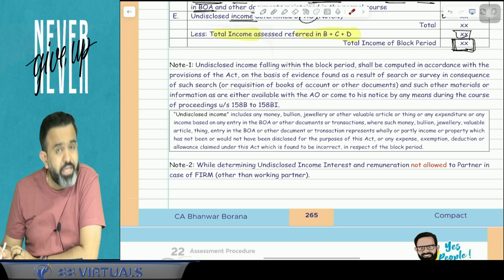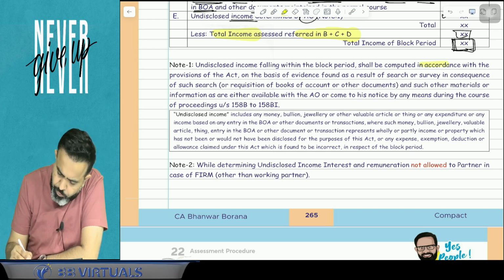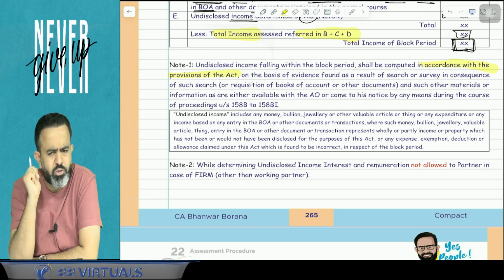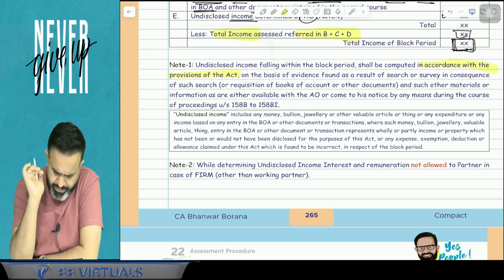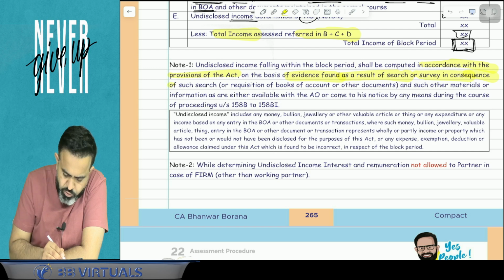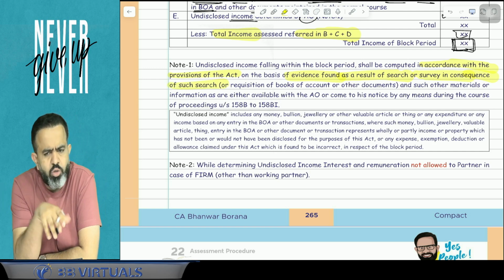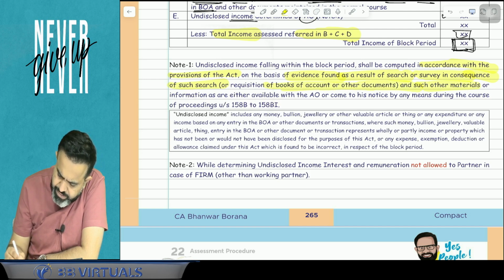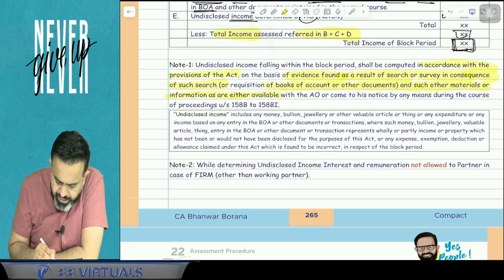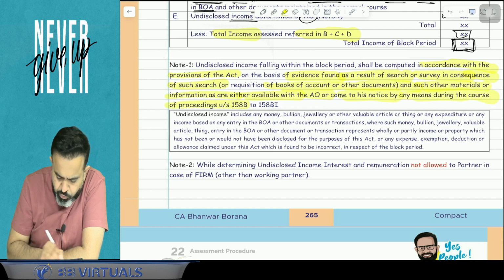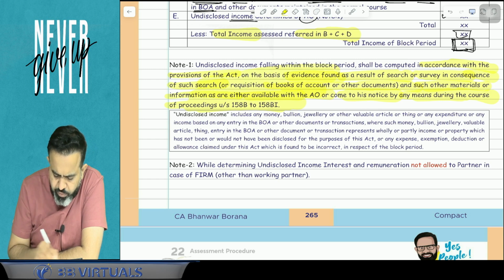Undisclosed income falling within the block period shall be computed in accordance with the provisions of the Act. So whatever undisclosed income of the block period the AO is calculating, he will calculate it in accordance with the provisions of the Act, on the basis of evidence found as a result of the search or survey in consequence of the search, or requisition of books of accounts and other documents, and any such other material or information as is either available with the AO or comes to his notice by any means during the course of proceedings under sections 158B to 158BI.